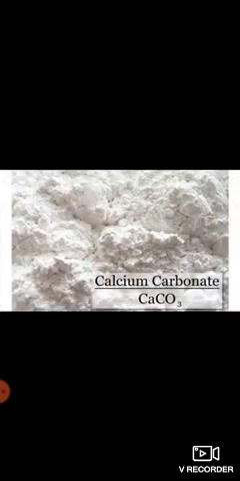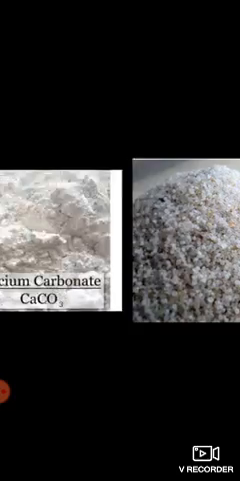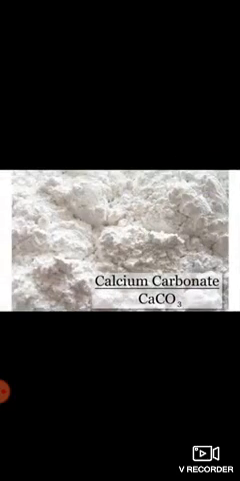Okay. The image present on the screen is of glass. Do you know how this glass is prepared? The glass is prepared from calcium carbonate and sand. These two substances are heated and then we get the object, that is glass. But once the glass is prepared, can we get this sand and calcium carbonate back? Never, children. Once the glass is prepared as an object, we can never get calcium carbonate and sand from it again.